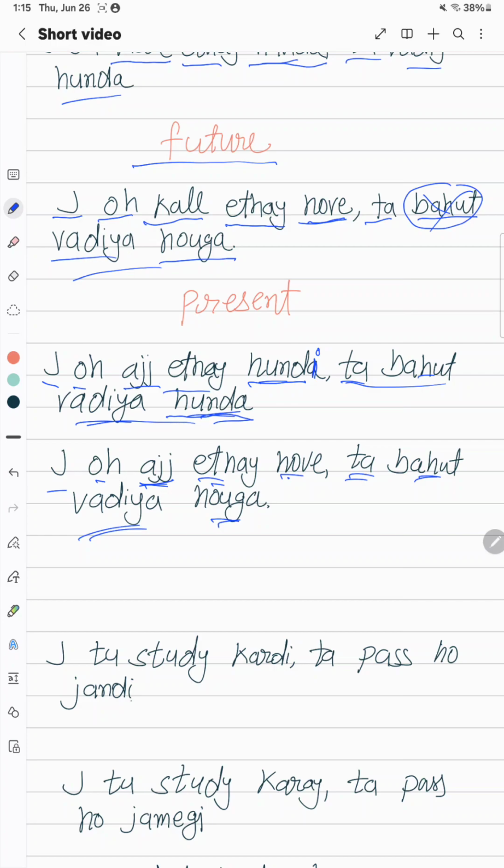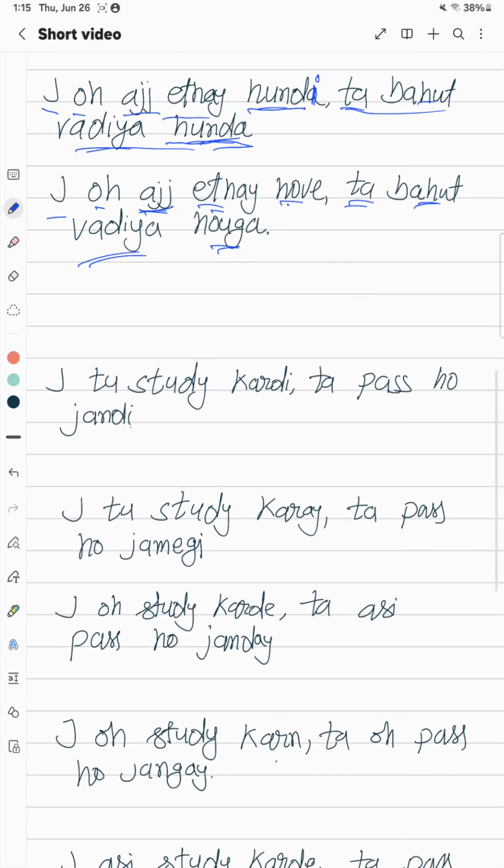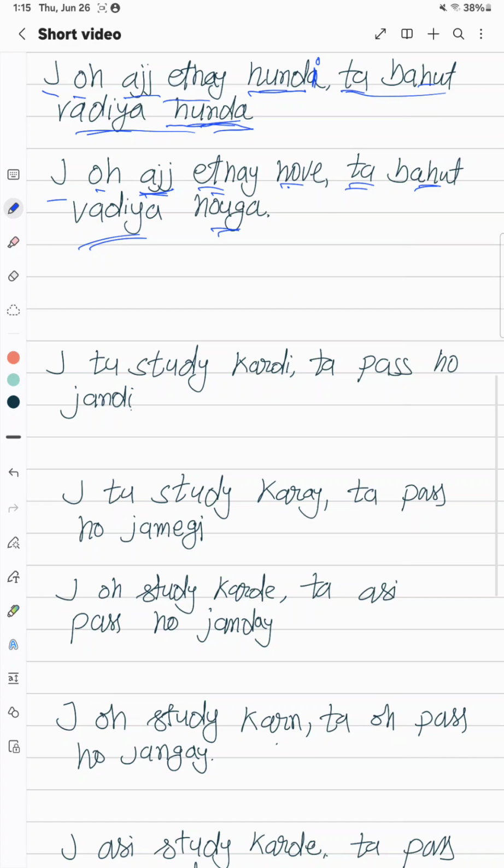All right. If you're talking about a female, let's make more sentences. Now we're going to take an example of the female. If you studied, you would have passed, because you did not study, you didn't pass. Now you are telling her that if you had done this in the past, then you would have passed, right? Because she failed.